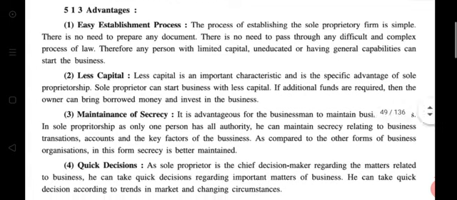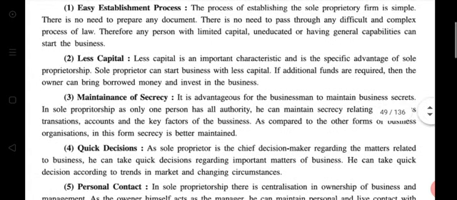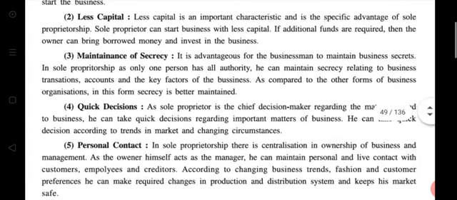Clear? I already explained the characteristics. Then less capital. Less capital is an important characteristic and a specific advantage of sole proprietorship. Any sole proprietor can start the business with less capital. If additional funds are required, then he can bring borrowed money and invest in the business.